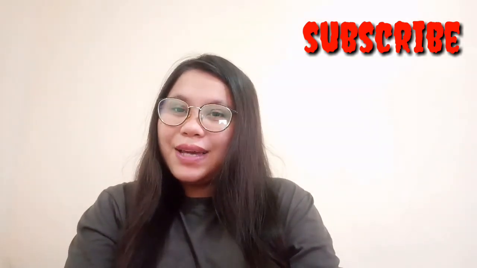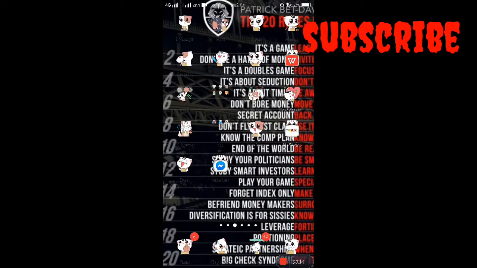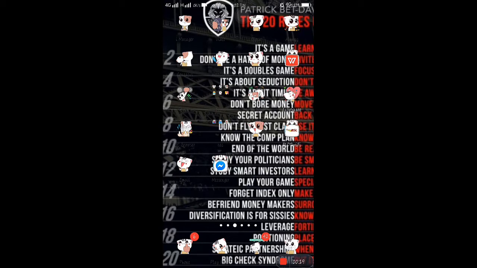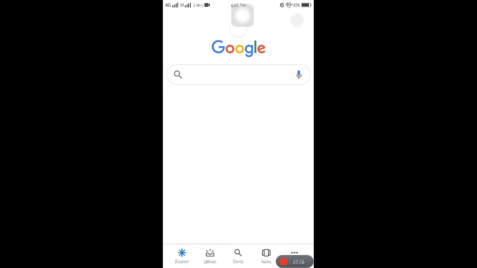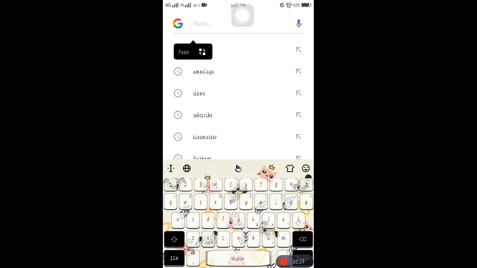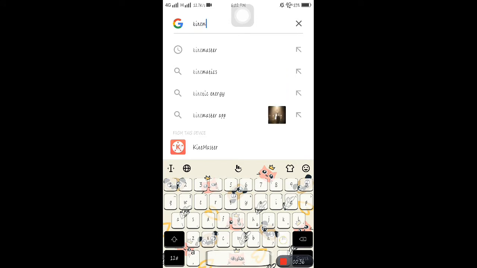So let's go. In order to download the Kinemaster application, we need to open Google, and then in there we're going to search Kinemaster. Just type Kinemaster unlock.